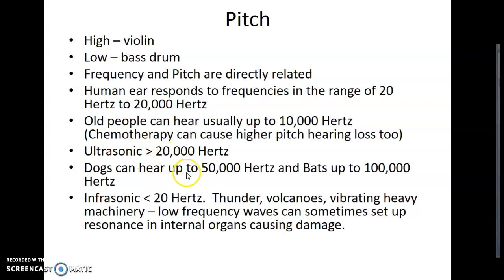Ultrasonic is above 20,000 hertz. Dogs can hear up to 50,000 hertz, and bats up to 100,000 hertz. Infrasonic is below 20 hertz: thunder, volcanoes, vibrating heavy machinery. Sometimes that can actually set up resonance in internal organs, causing damage, but that's another whole story.